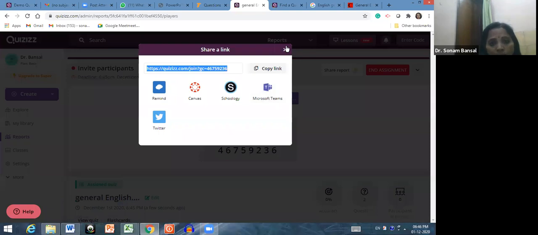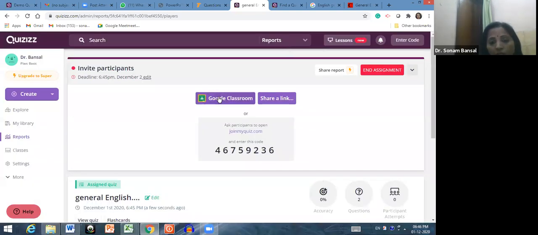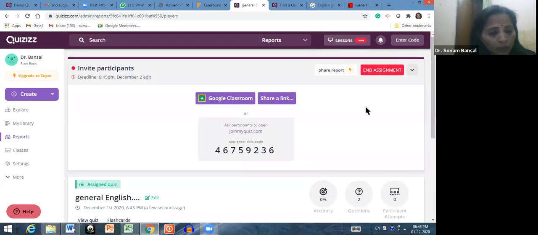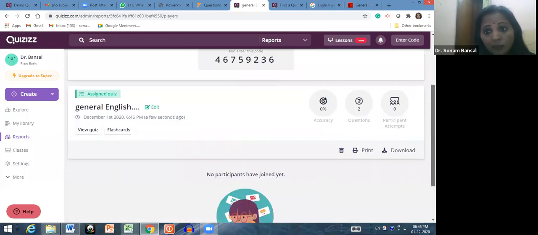Or you can share with Google Classroom if you already have a classroom, and otherwise the students can join with this particular code. And for sharing reports, you have to go to share reports. Now, I think these are all the basic features that you have to use while creating a particular test.